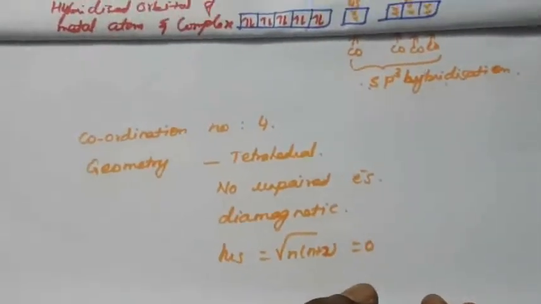Next is another compound, nickel CN4 2 minus. In your textbook it is 4 minus, here 2 minus.